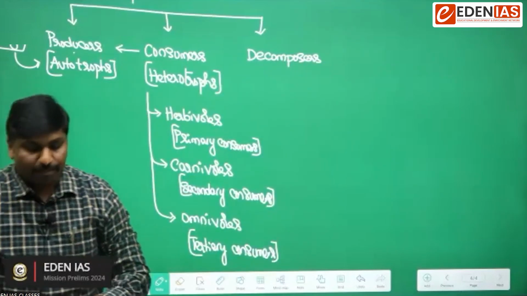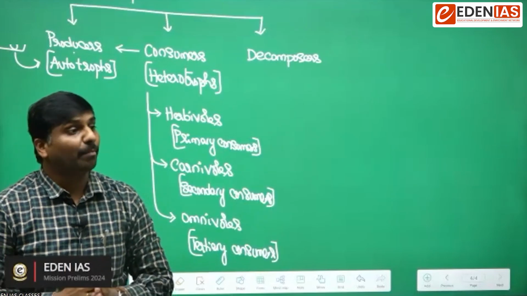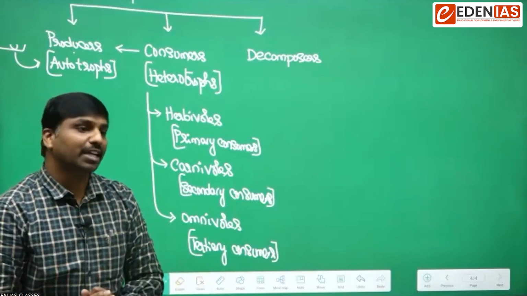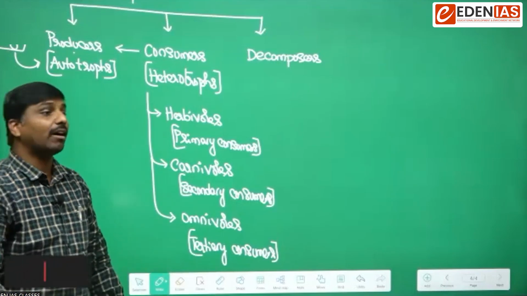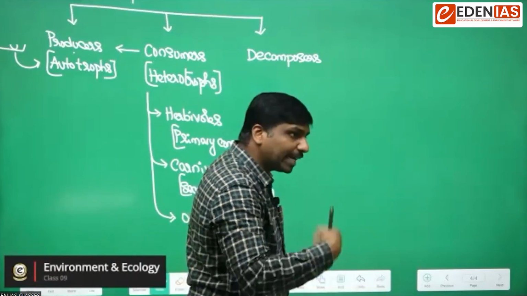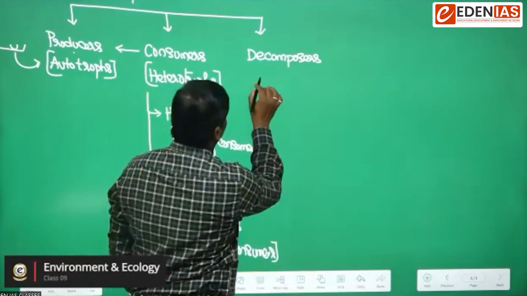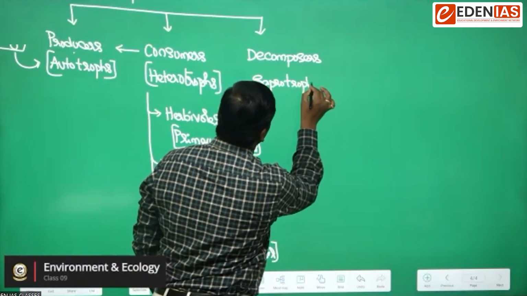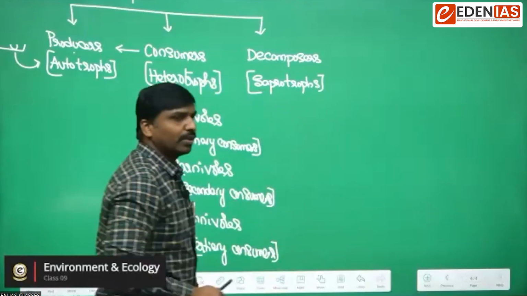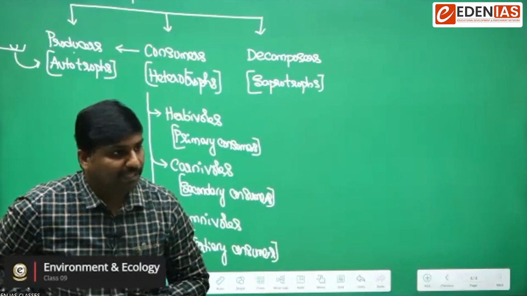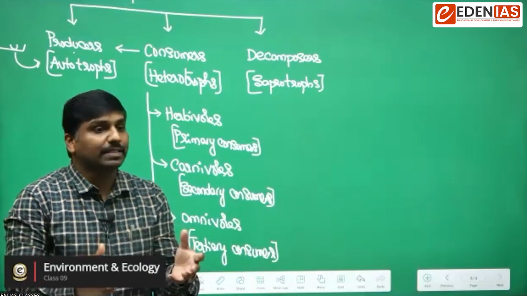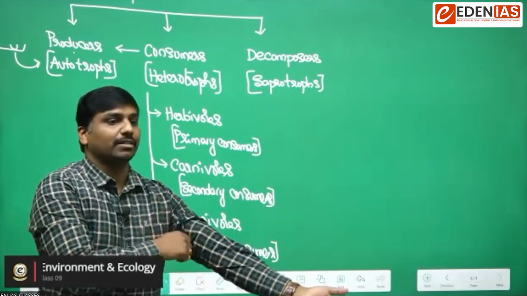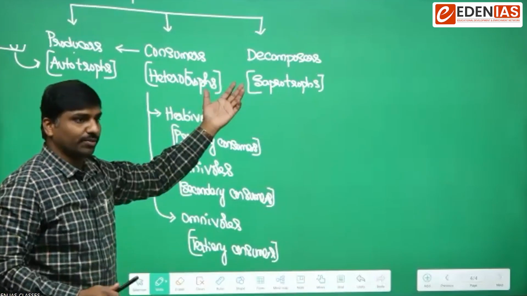These decomposers derive their nourishment from dead and decayed organic matter. Dead and decayed matter is nothing but sapros, so that's why they are known as saprotrophs. All the microorganisms, like bacteria or fungi, get their nourishment through decomposition of various organic matter. That's why they are known as decomposers.